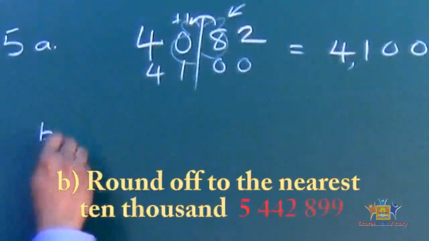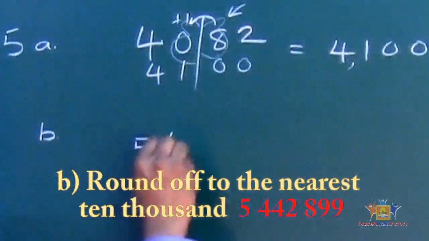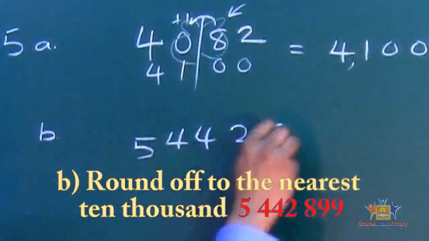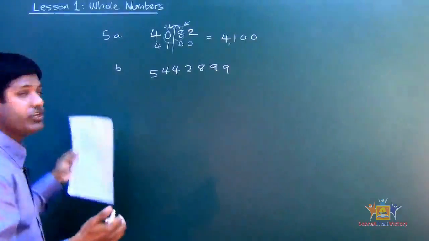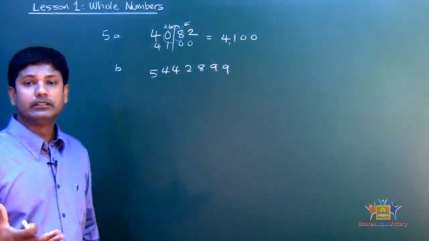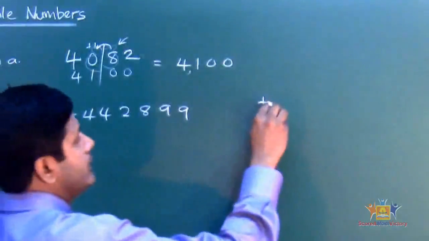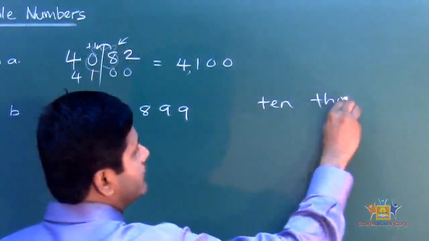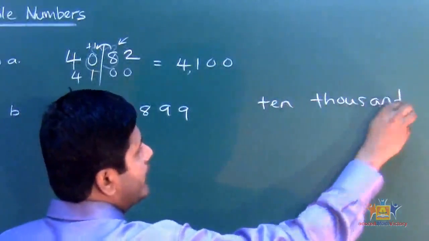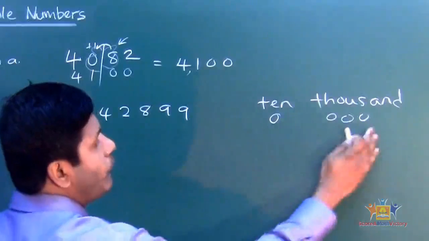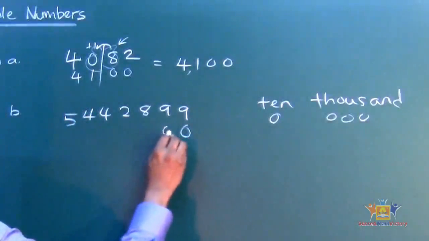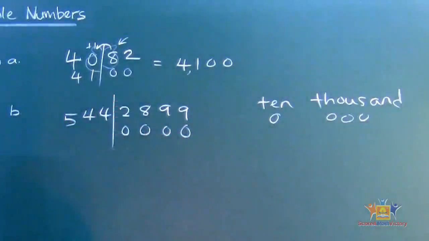The second one, we've been given 5442899. And they ask us to round off to the nearest 10,000. So 10,000, okay? Alright, 10 has how many zeros? 1. 1,000 has how many zeros? 3. So that means 4 zeros. So 1, 2, 3, 4. Line right there.